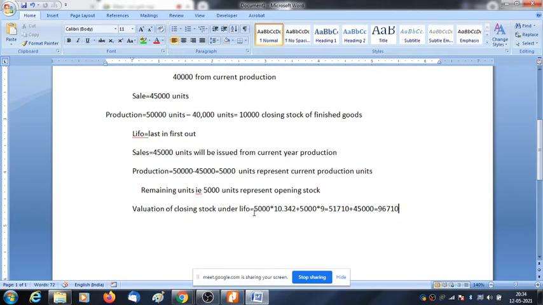So closing stock becomes the total of current year production plus opening stock. Means 5,000 multiplied by current cost of production plus 5,000 multiplied by the opening stock rate. And if we sum up these two things, we get the value of closing stock.